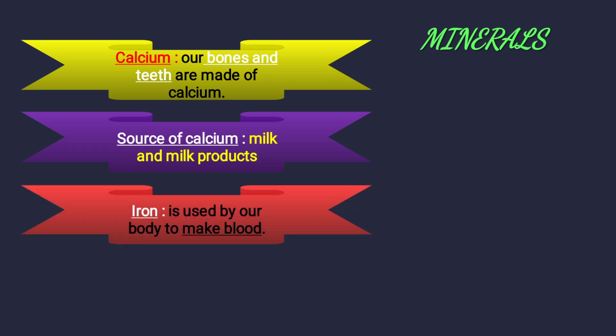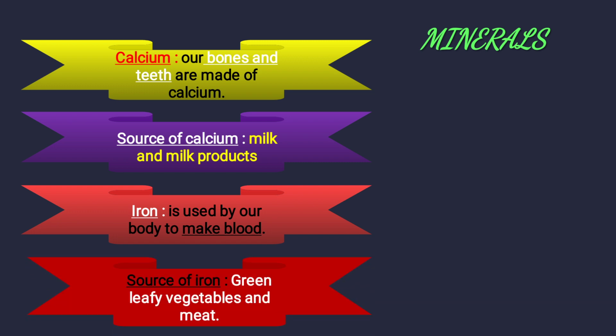Next is iron, which is used by our body to make blood. When you were learning about the circulatory system, you became familiar with the words red blood cells, hemoglobin. So this mineral helps in making the blood in the body. Green leafy vegetables and meat are a rich source of iron.